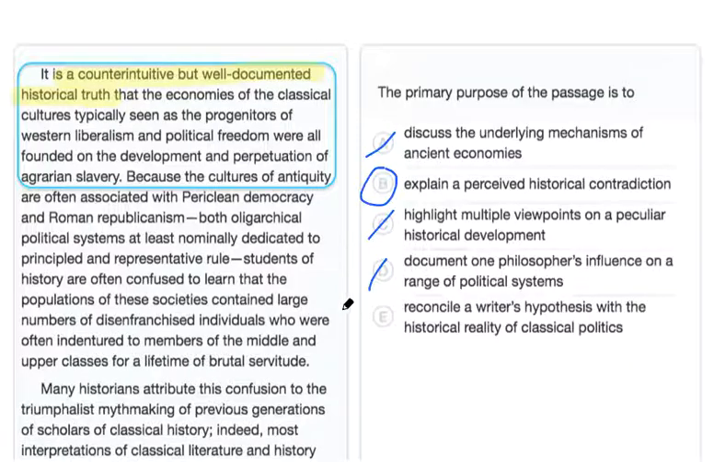Choice E may seem tempting at first because the author is trying to come to terms with a historical reality. However, the key word here is hypothesis. The writer does not make a guess about this history. Instead, the author is explaining an already accepted fact, so choice E is incorrect.